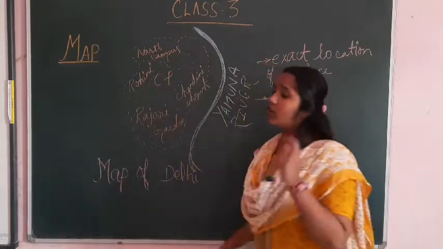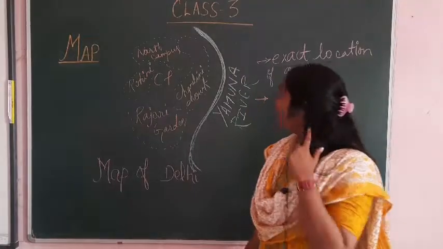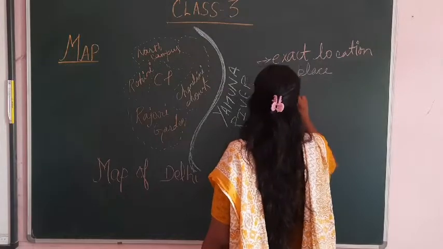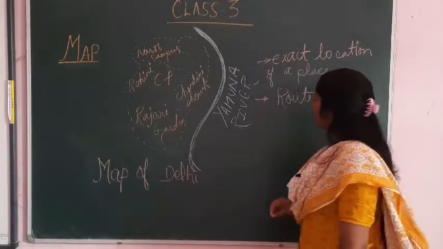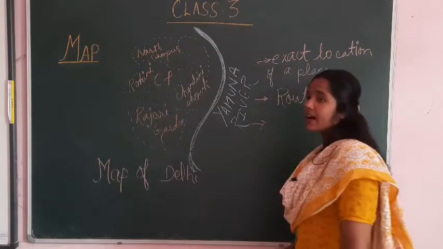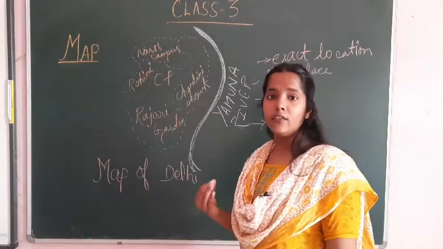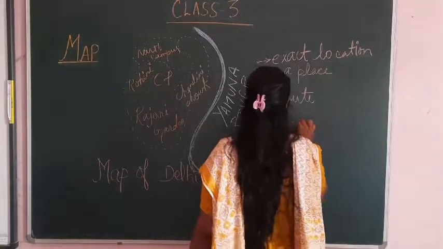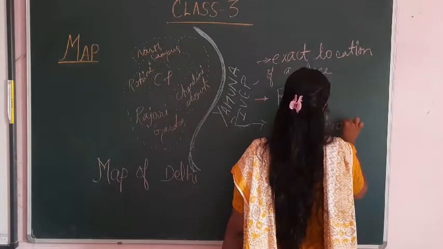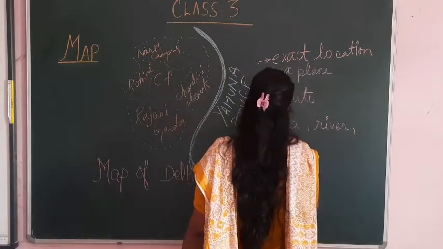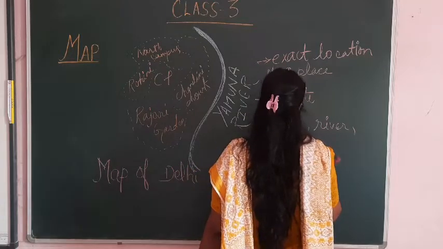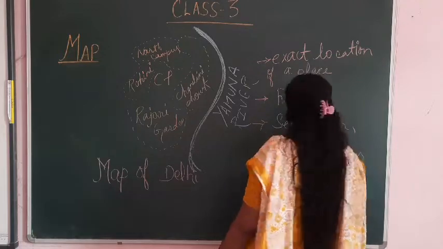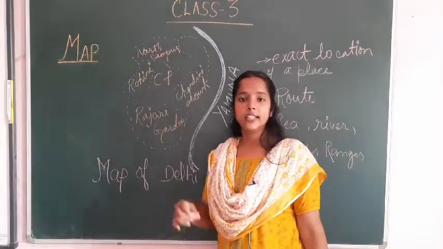Now whatever destination you want to go to, you can find in a map. You can easily find the route. Route means the way of going somewhere. After that you can easily find the sea, rivers of that area, mountain ranges. In the map you can easily point out these things.